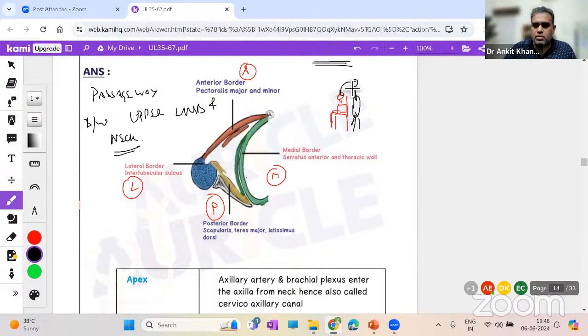And you look at the top of the left shoulder. Just imagine a person sitting on a chair like I am sitting, and someone is standing behind my chair, looking at the top of my left shoulder. So this view is like that. This view is actually a superior view, particularly of the left side. And just imagine the skin and fascia have all been removed.